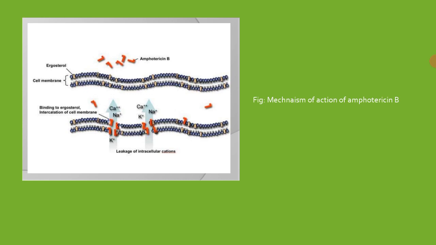You can see the leakage of the intracellular cations such as potassium, sodium, and calcium. These molecules are very much responsible for maintaining the cell's internal concentrations, pH and solute levels. If these essential molecules leak from the cell, the cell will not be able to function properly, and that will result in the death of the fungal cell. So this is how amphotericin B works on the fungal pathogen.